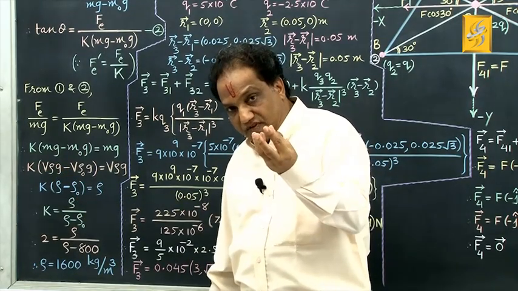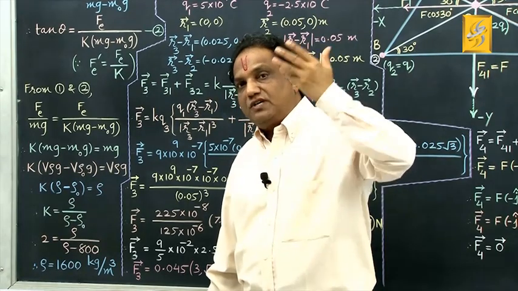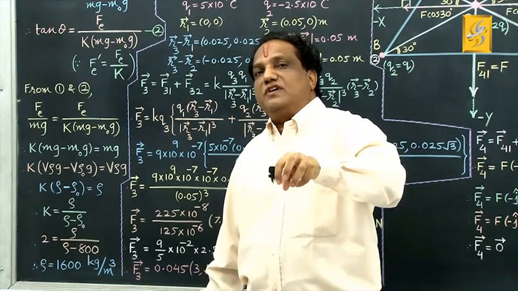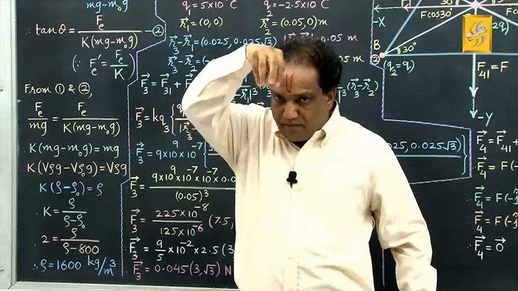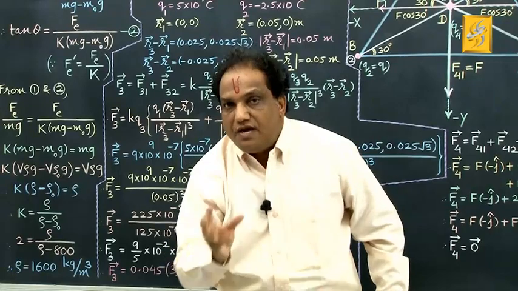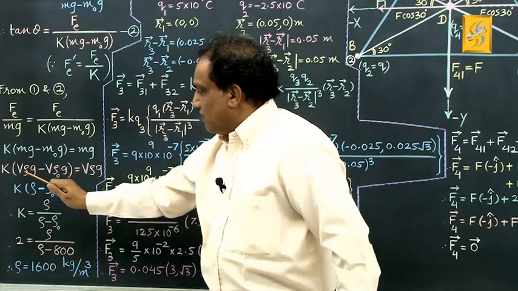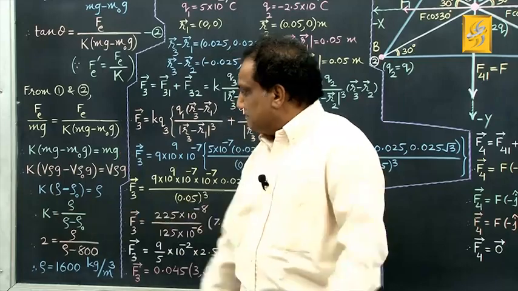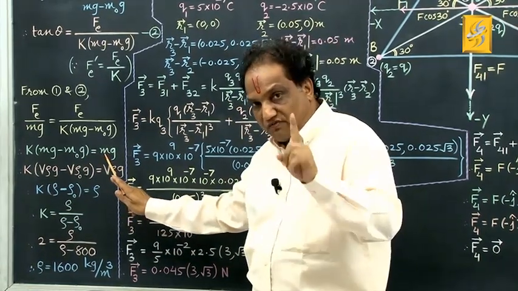Because when the sphere is immersed completely inside the kerosene, the volume of kerosene displaced by the completely immersed sphere and the volume of the sphere itself, both volumes will be equal. When the sphere is immersed completely inside the liquid, the volume of liquid displaced and the volume of the sphere will be equal. So when you write a V here, here also you must write the same volume, V only. Okay, fine. Now G as it is, and M is again the mass of the sphere.